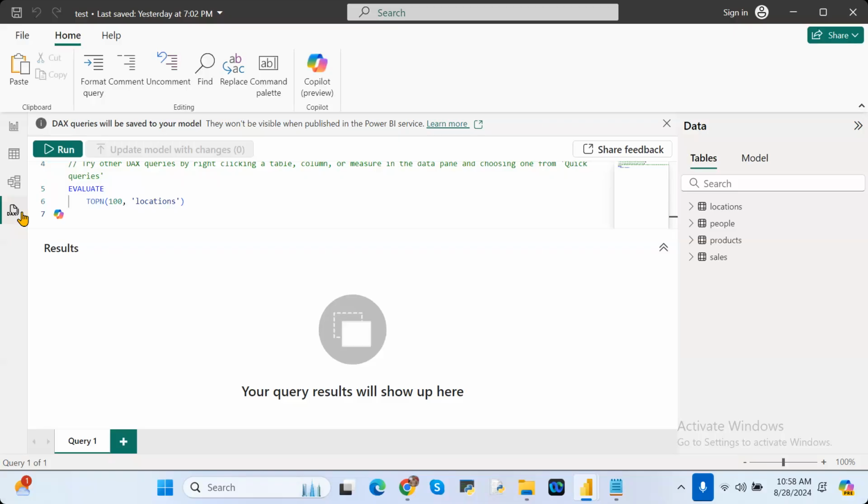When you are pulling the data, if in that particular column all are numeric values, the numeric data type is assigned. If it is character, Power BI automatically recognizes based on the column values and assigns the proper data type for that particular column. Understand clearly? Power BI will take all the responsibilities about the data types. So when you're pulling the data based on column values, automatically Power BI will assign the data type.